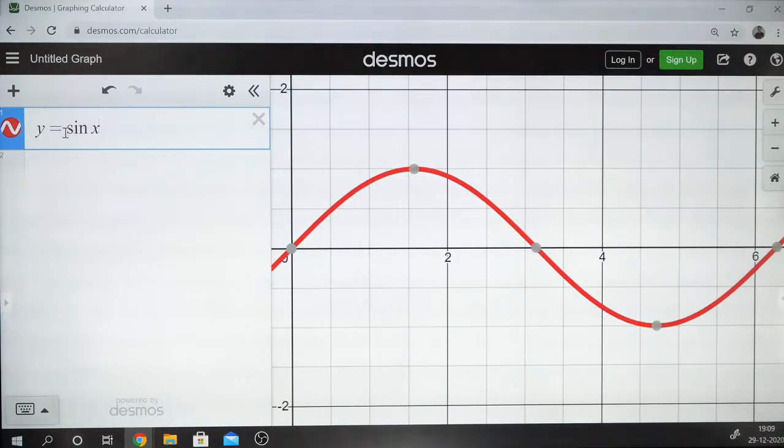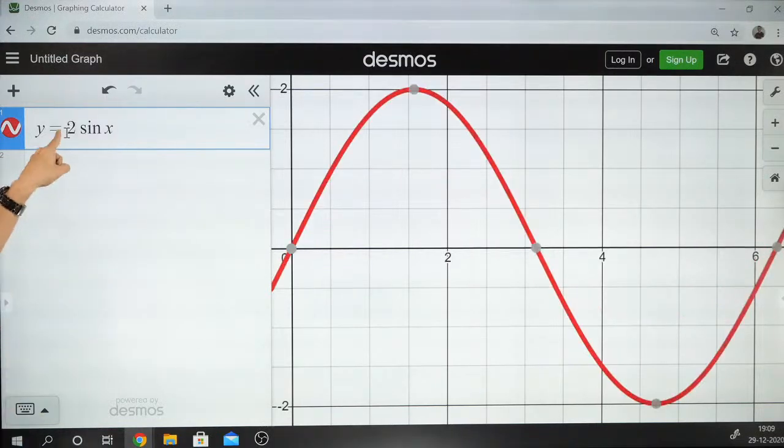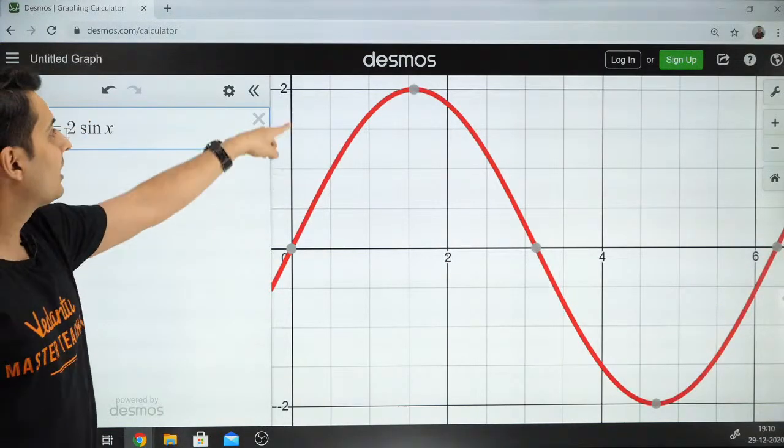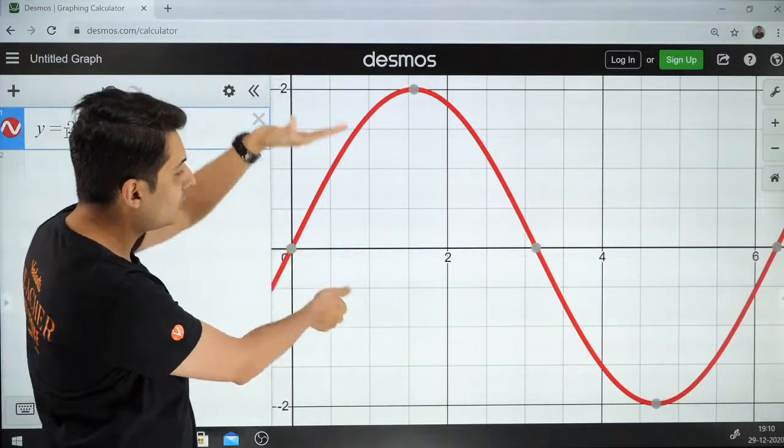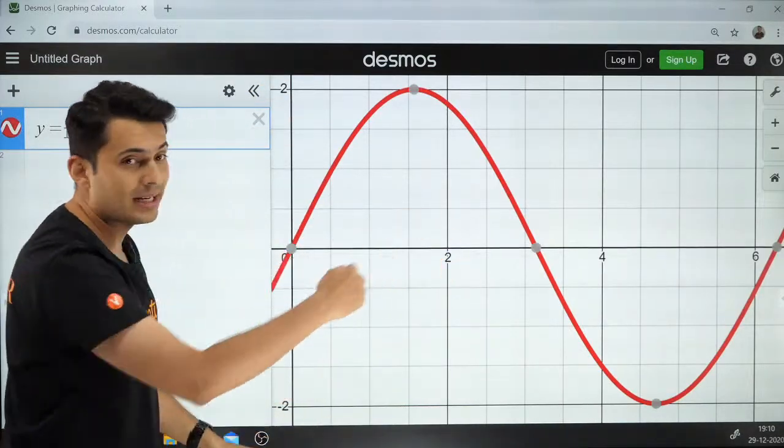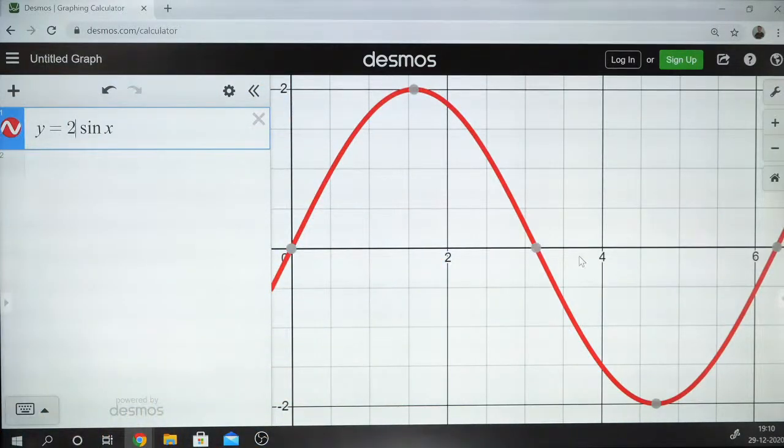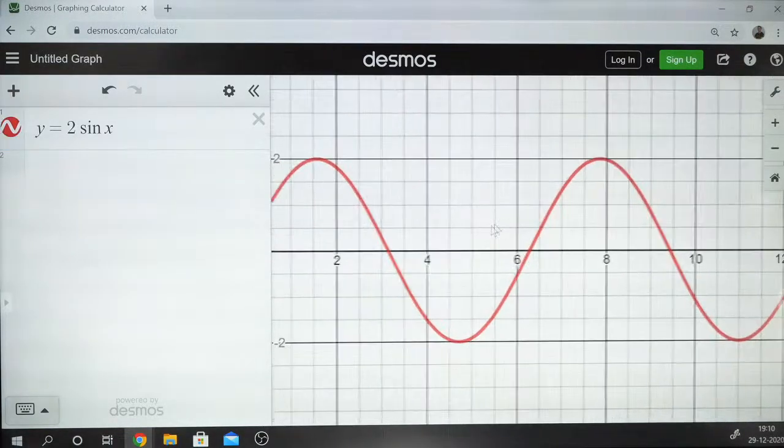This is sine of x. Now what if I make it 2 times sine of x? If I make it 2 times sine of x, the graph will go up by +2 and it will come down by -2. You can see that. Okay, that's what is going to happen. It's going to repeat itself.